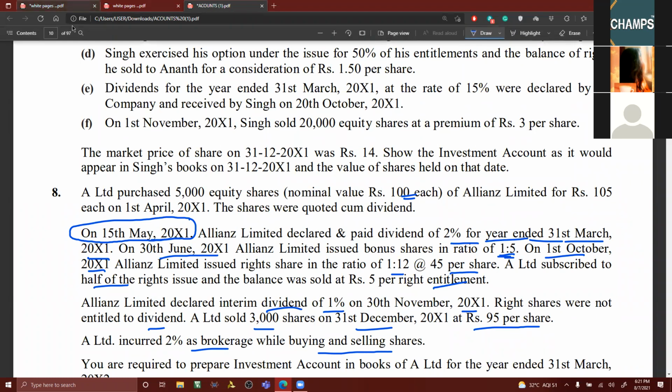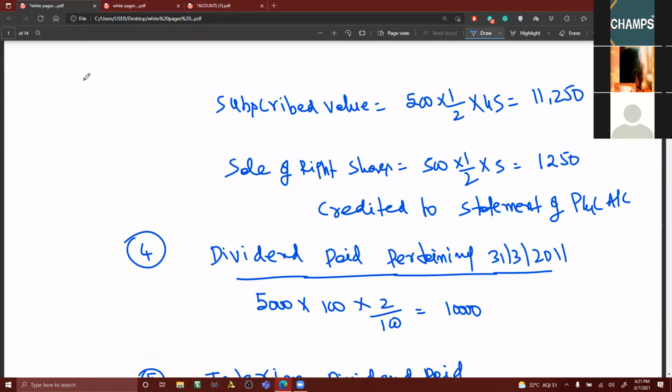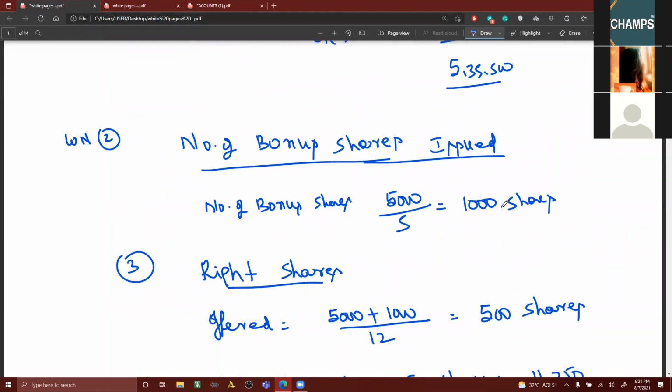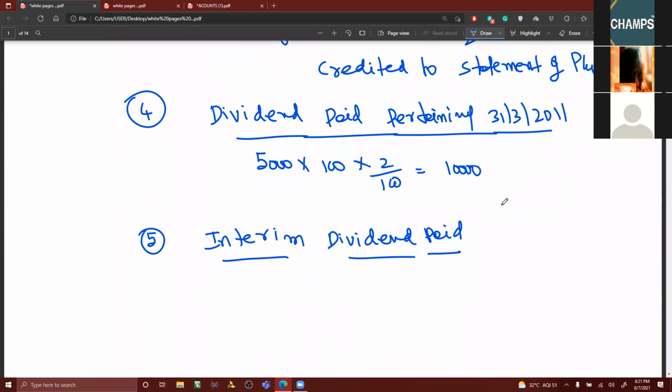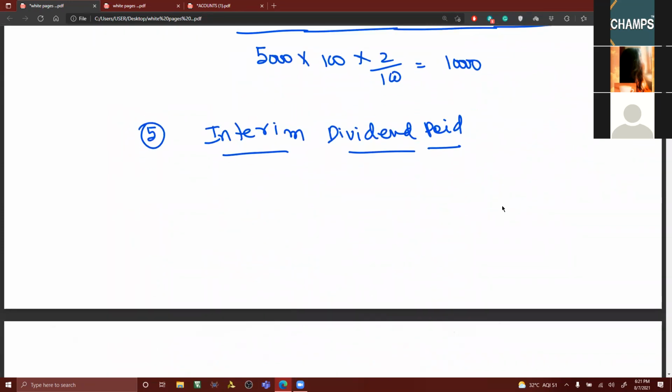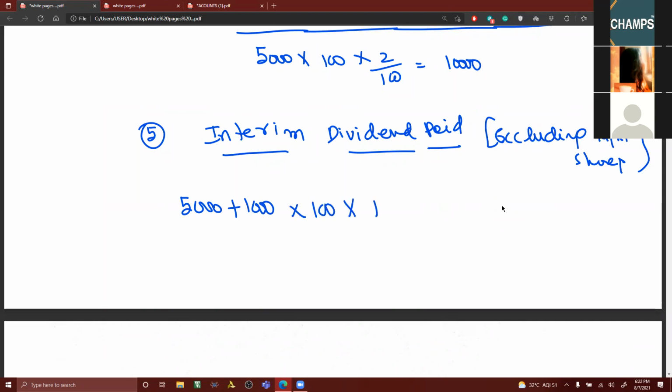Therefore, already existing shares are 5,000. Number of bonus shares 1,000. So 5,000 plus 1,000 is 6,000. Interim dividend paid, excluding right shares. So on 6,000 shares into face value 100 into 1%.